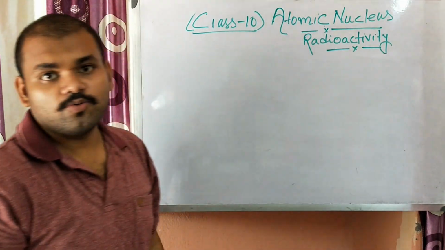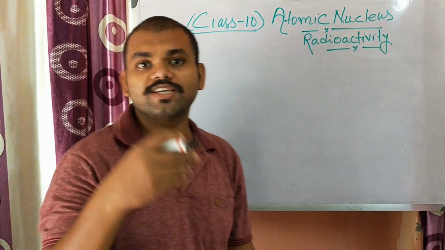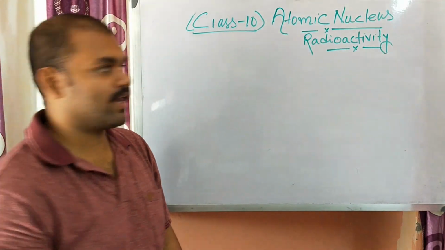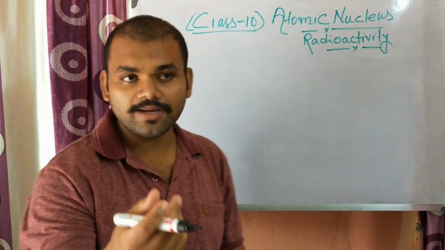Now another thing we need to know: whenever a particular nucleus loses one alpha particle, what happens? The alpha particle is the nucleus of helium.